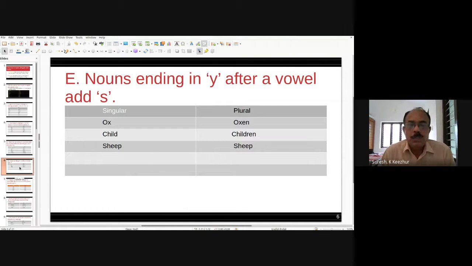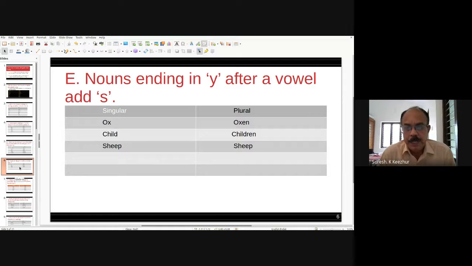And there are nouns ending in Y after a vowel. In the previous case, it is preceded by a consonant. Here, it is preceded by a vowel sound. That's the difference.